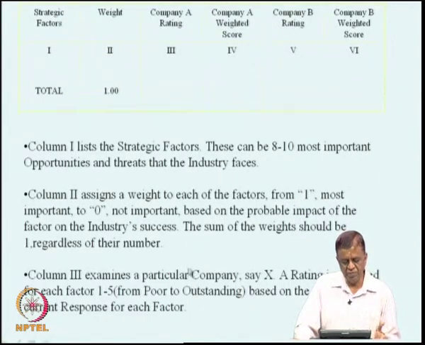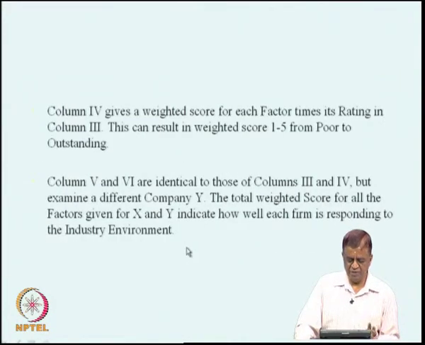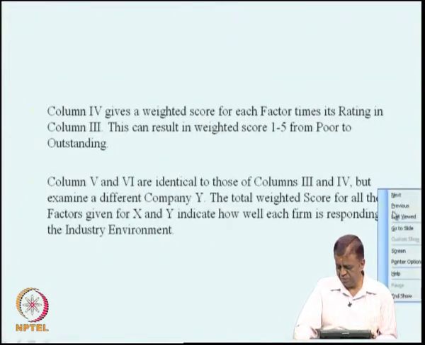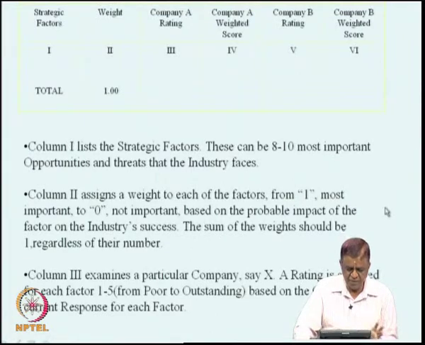So, we took a hypothetical company. The point that was made was that the weights of the factors that we took should add up to 1.